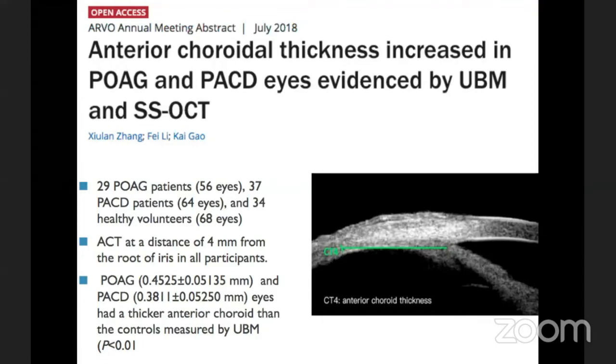For example, in this study, when the anterior choroidal thickness was measured 4 millimeters from the iris root, the thickness was higher in both POAG and PACD compared to healthy controls. Similar to this, UBM will always be an extremely important research tool in better understanding glaucoma pathogenesis.